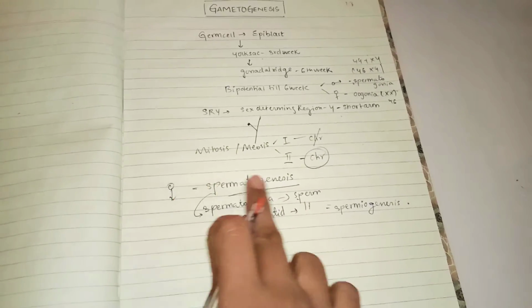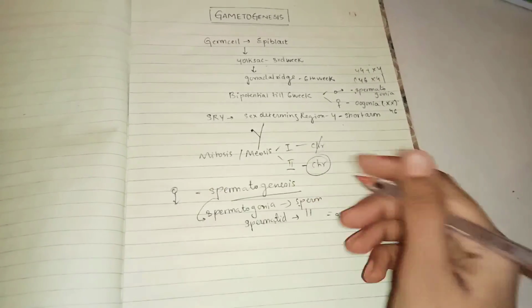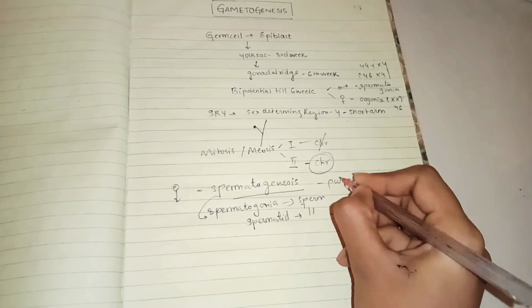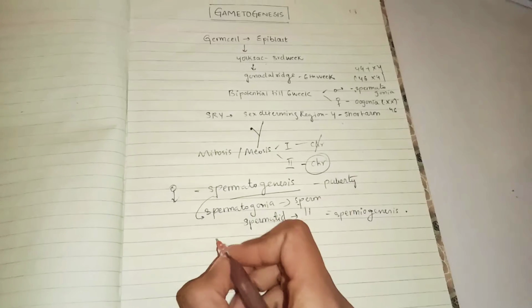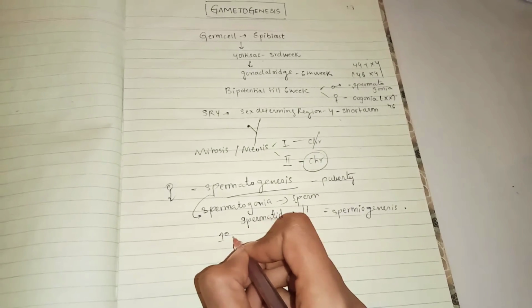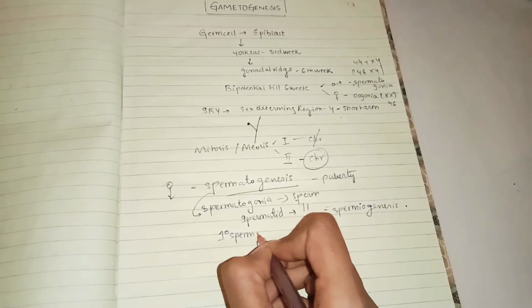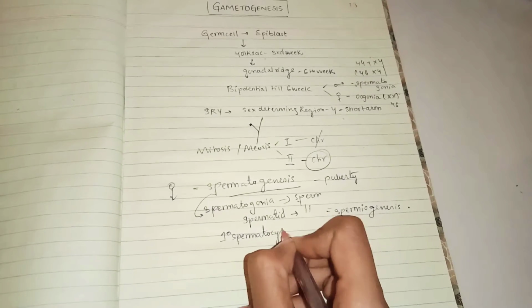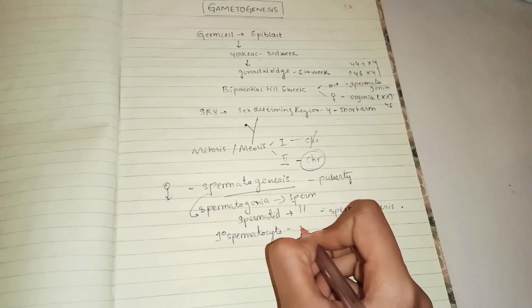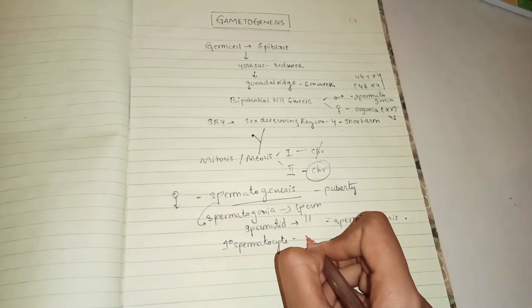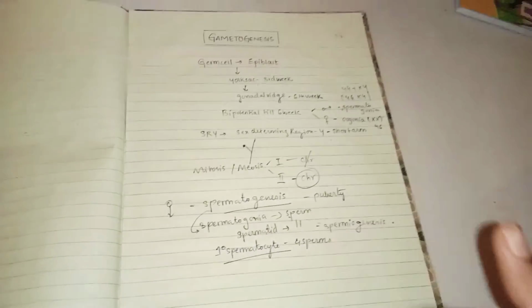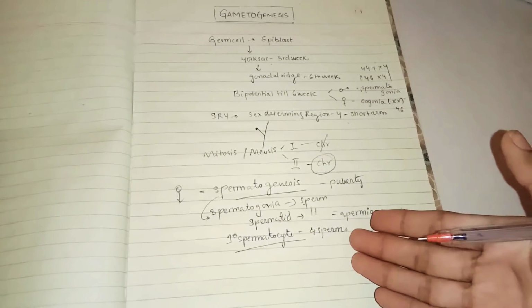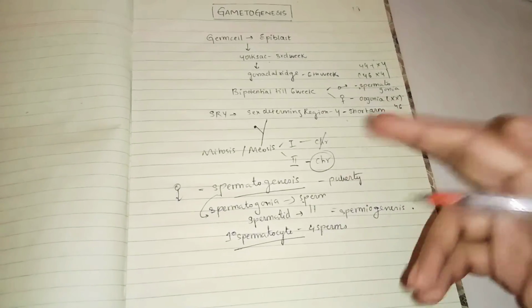Actually, the process of spermatogenesis in the male starts exactly at puberty. And remember that one primary spermatocyte has the capacity to produce 4 sperms. So this is important.